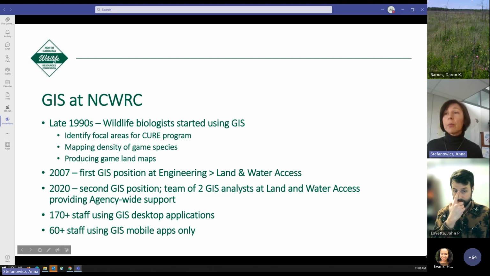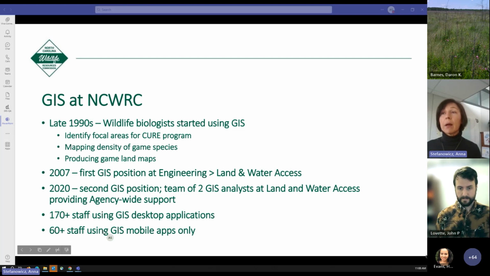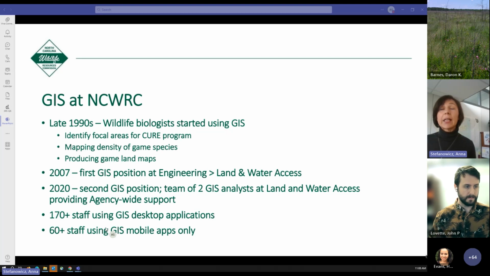A very short, brief story of GIS at our agency. In the late 1990s, wildlife biologists started using GIS for projects such as identifying focal areas for the CURE program, mapping density of game species, and producing game land maps.